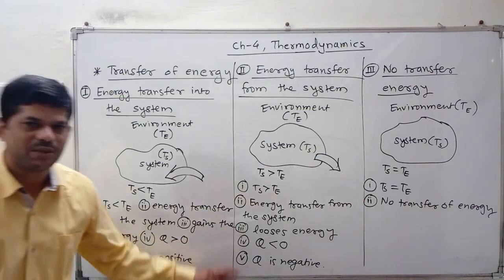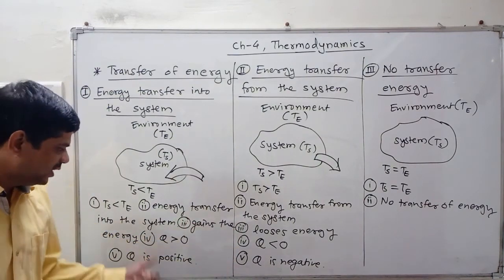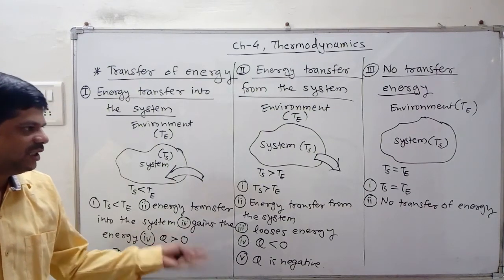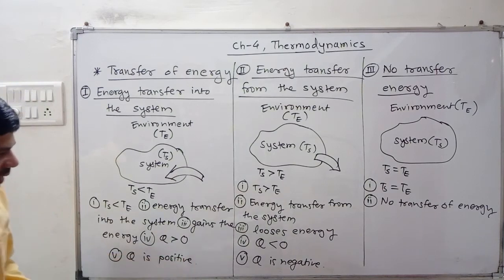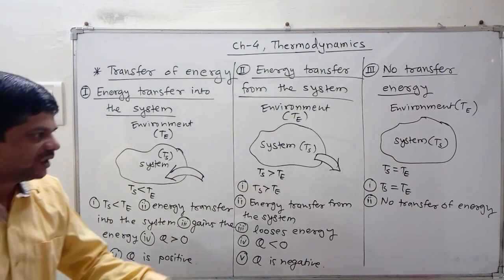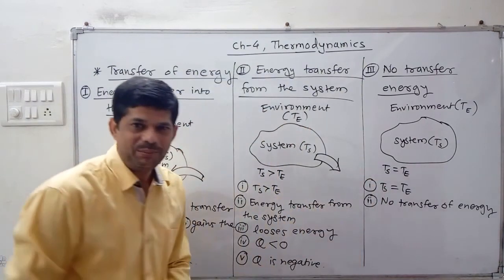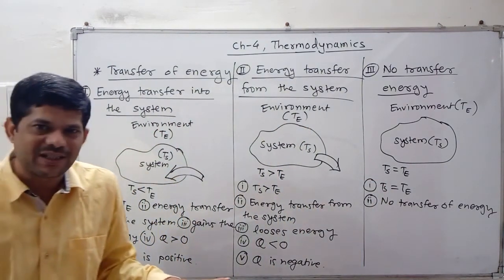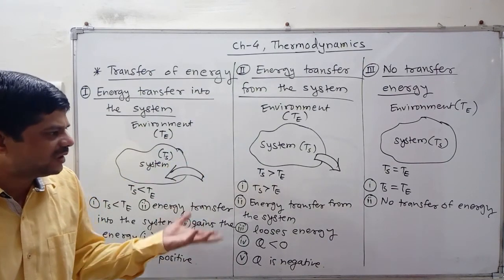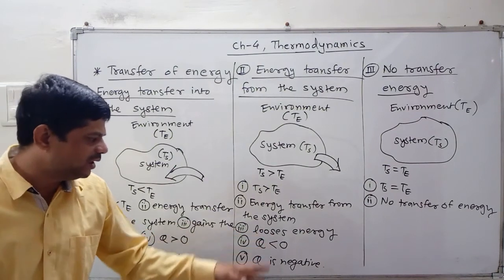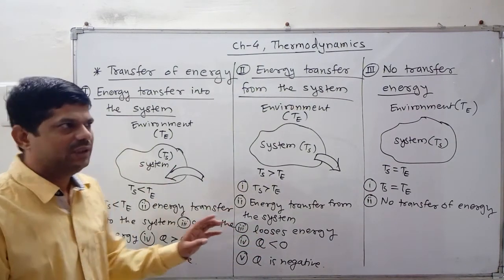माझ्या मते बाकीचे पुढचे पॉइंट येणारच नाही. नो गेन, नो लॉस इज देअर, Q is positive वगैरे पेक्षा Q is equal to 0 घेतला तरी चालेल, कारण तो काही ग्रेटर आणि 0 वगैरे नाही, बरोबर आहे, किंवा पॉझिटिव्ह निगेटिव्ह न घेता Q is equal to 0, किंवा हे दोनच पॉइंट लिहिले तरी सफिशियंट आहे, since there is no temperature difference, both are at the thermal equilibrium stage. Since there is no transfer of energy, forget about it, or Q is equal to 0, it is not positive, it is not negative, correct?